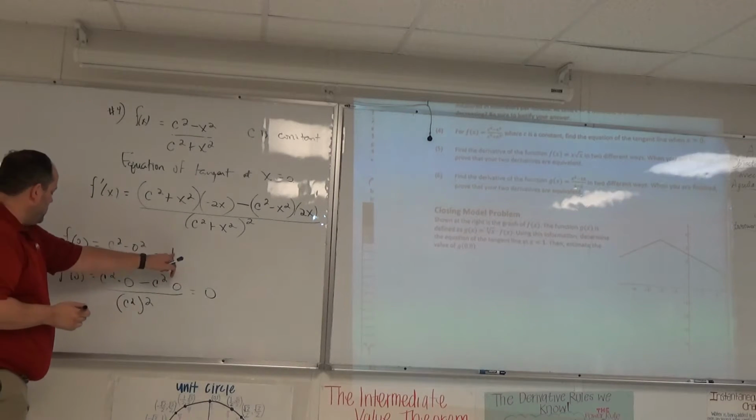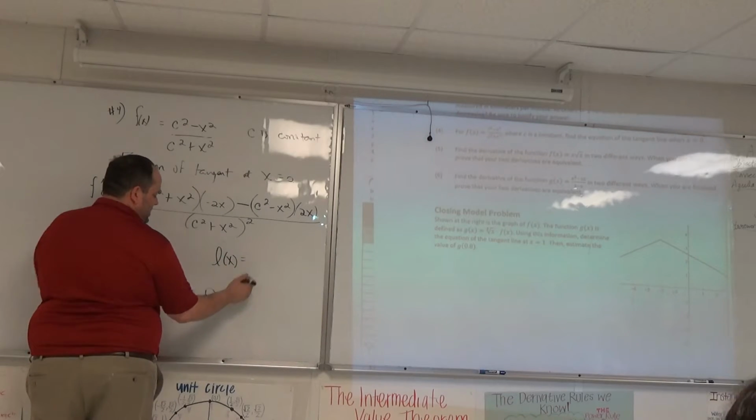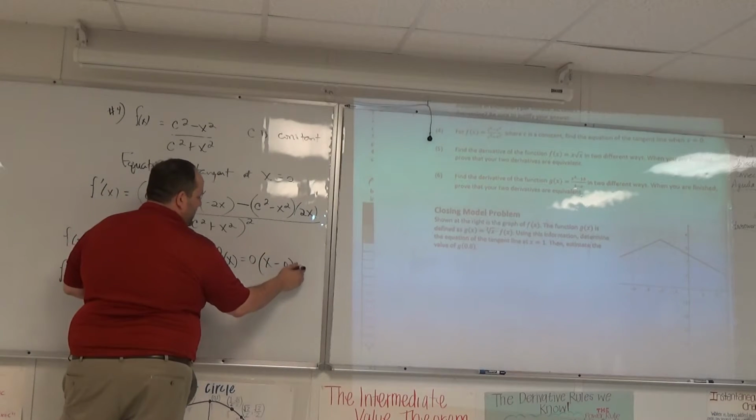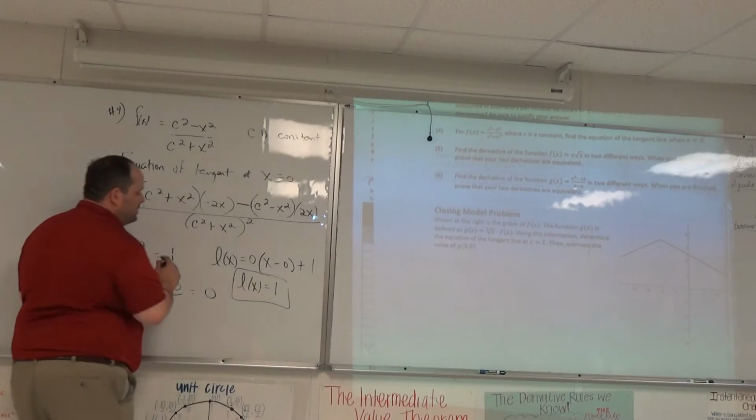F of 0 is 1. F prime of 0 is 0. The equation of my tangent line is going to be my slope times x minus 0 plus 1, or even nicer, just L of x equals 1.